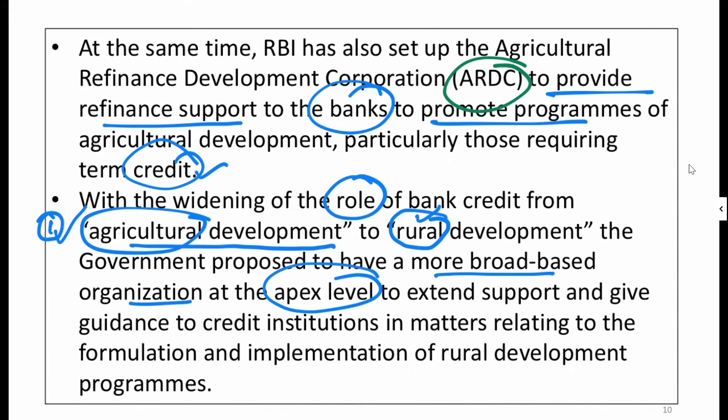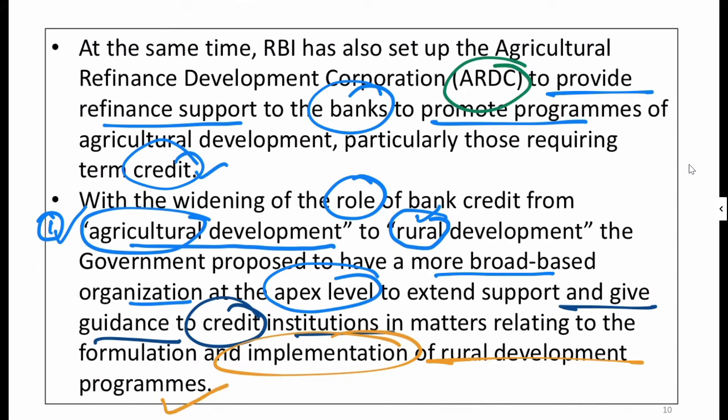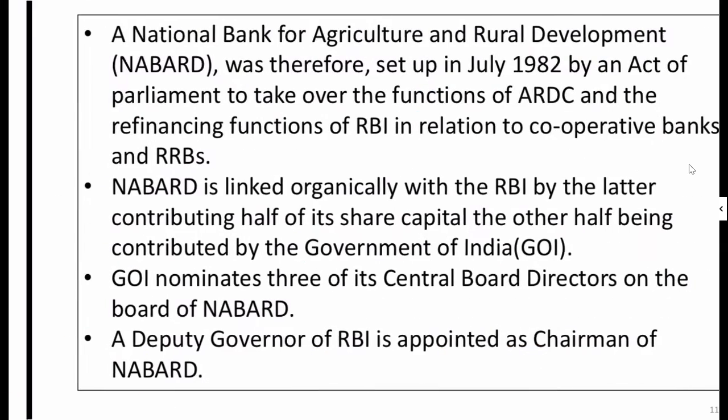Now we require a specialized organization to handle such things and give guidance to the credit institutions in the matters relating to the formulation and the implementation of the rural development program. And this made the origin of the NABARD, and the NABARD came into existence.